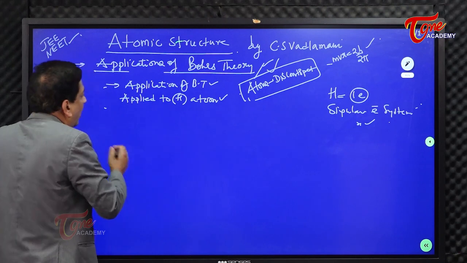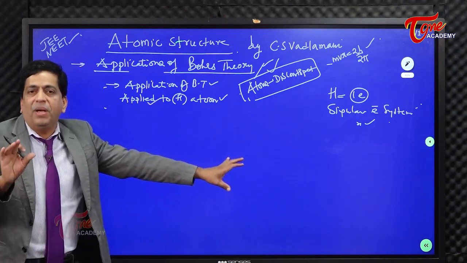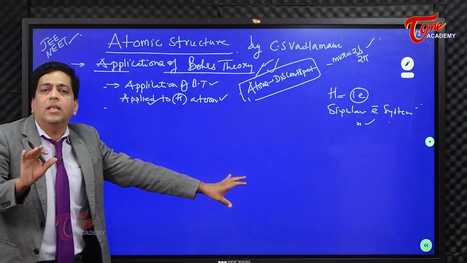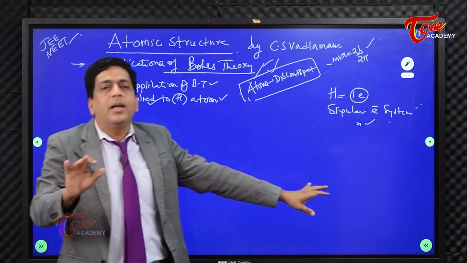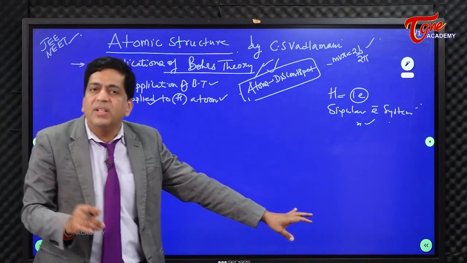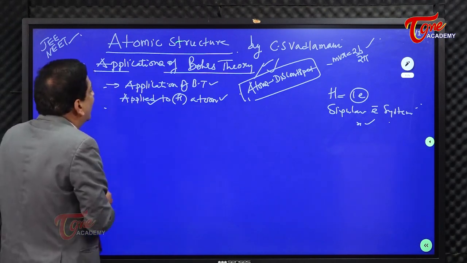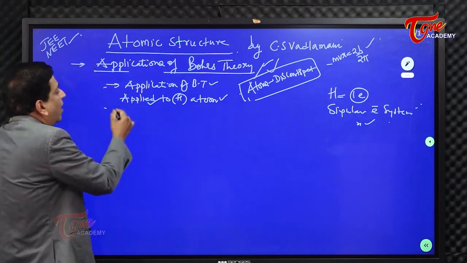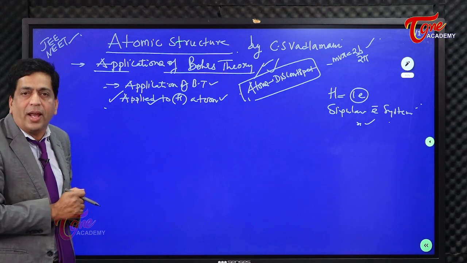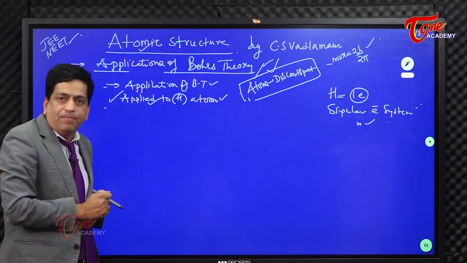Now look into this. Let's apply this to the hydrogen atom and come to the discontinuous spectra. The basics of discontinuous spectra is that the lines are well defined. They're not looking like a band. Each line has a definite, distinctive, clear wavelength and frequency, so those parameters are well defined. You must understand. Now, coming to the applications of Bohr's theory, when I apply it to the hydrogen atom, this is how it looks. First of all, we are dealing with atomic structure, right?